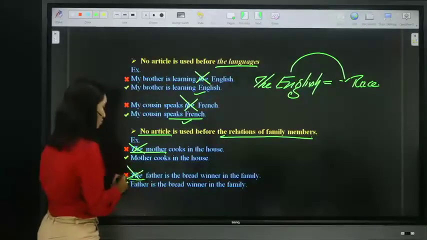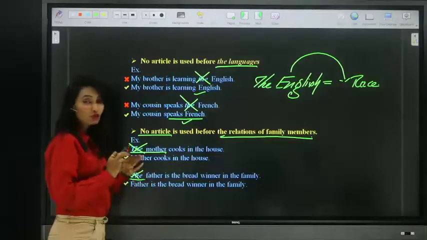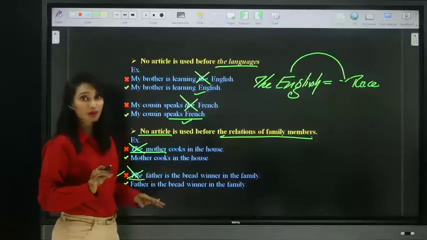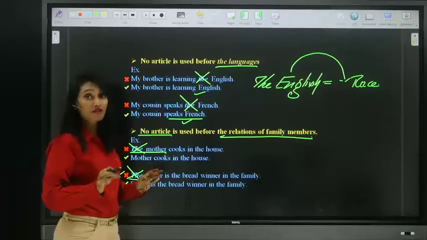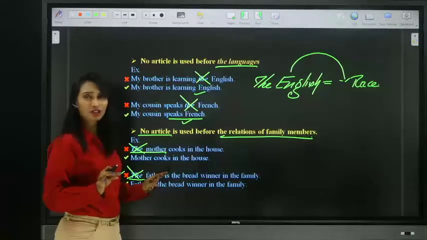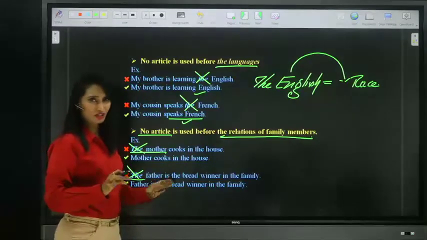No, again, no. No the father, no the mother, no the sister, the brother. No the before relations of family members. Do not ever place the definite article the, right? In fact, no article, not definite article. You cannot place a mother, the mother, no way.